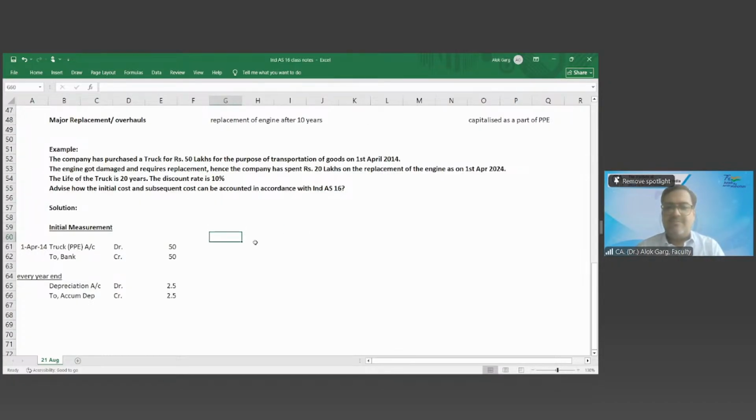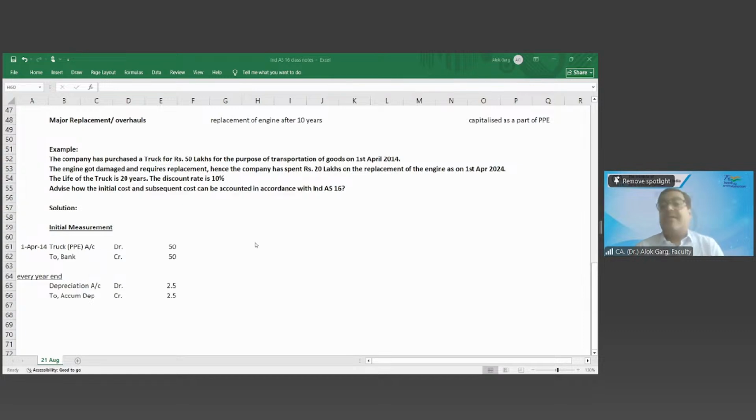So we will engage a valuer. Sir, we will discount the current 20 lakhs and less depreciation for 10 years. Sir, we have to discount the 20 lakhs as the present value of now. Then we have to depreciate until 10 years. Then we have to de-recognize that.